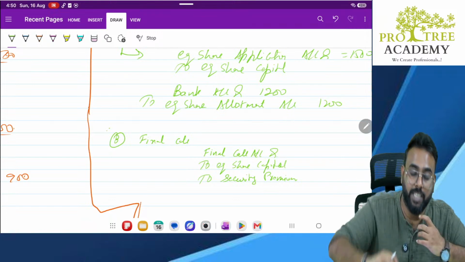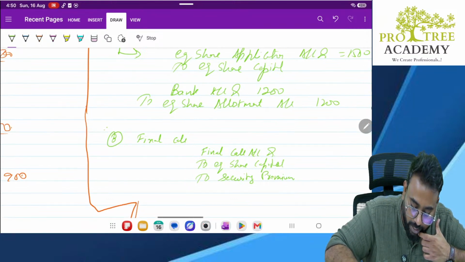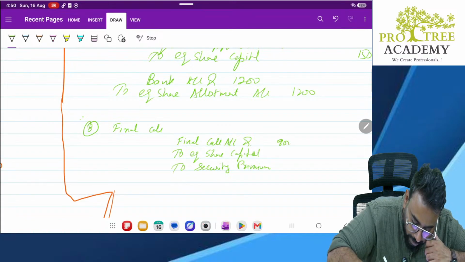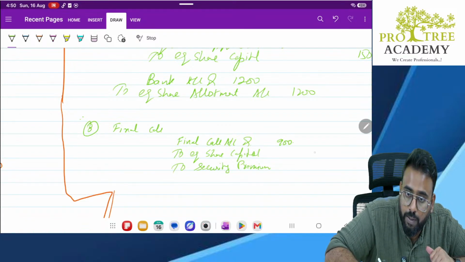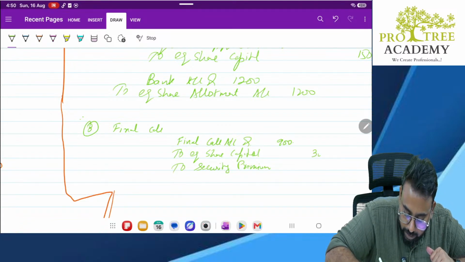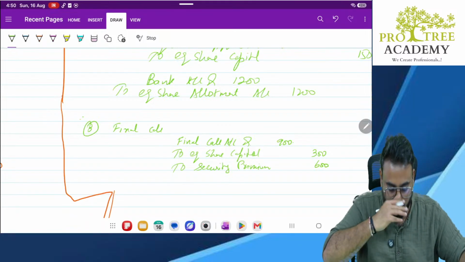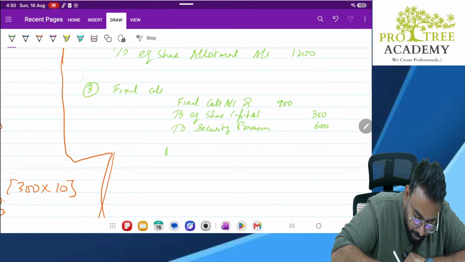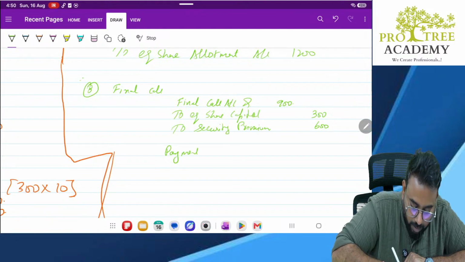Here the share premium is due. How much is the final call? 3 rupees, so it is 900. Here it is only 300, here it is 600. Now payment has not been made.